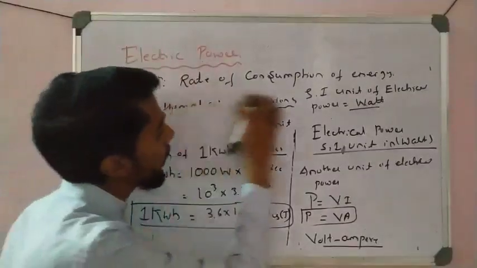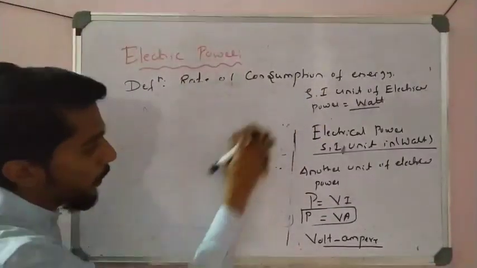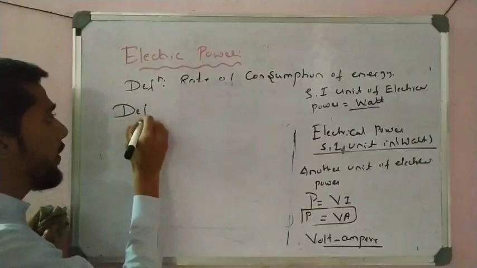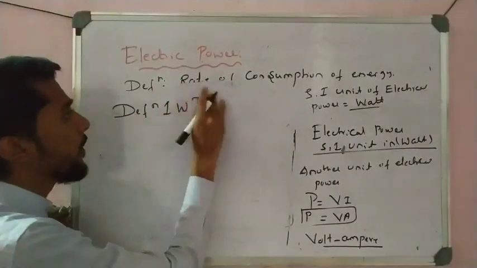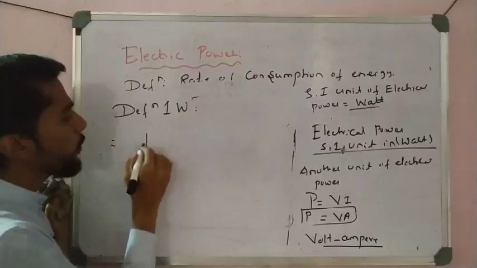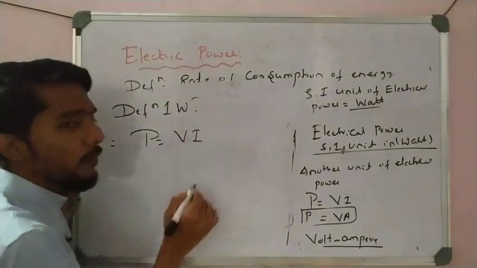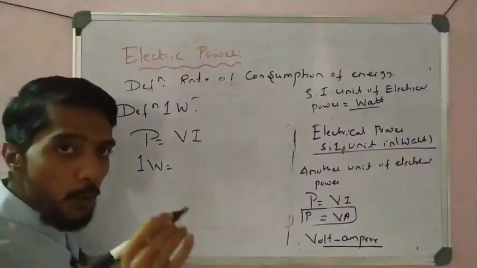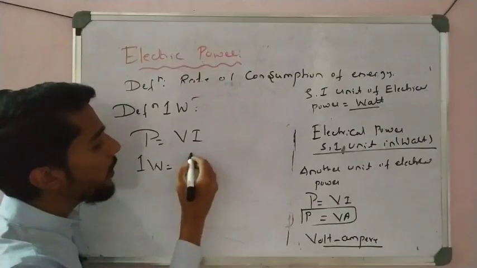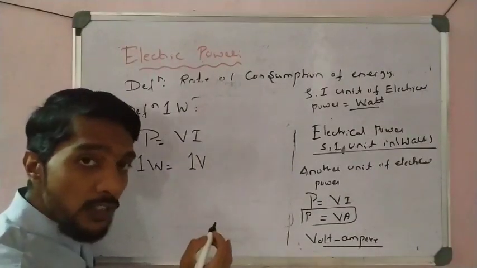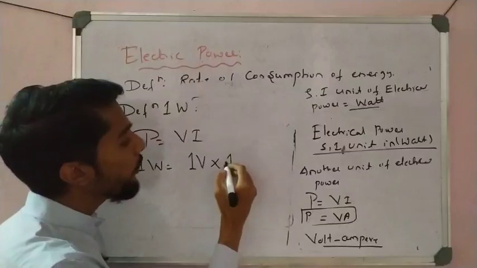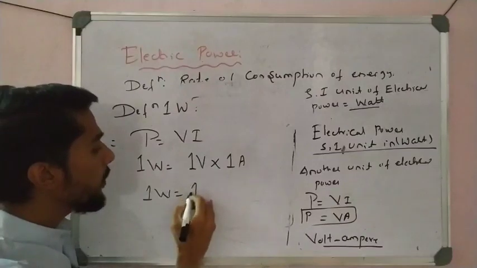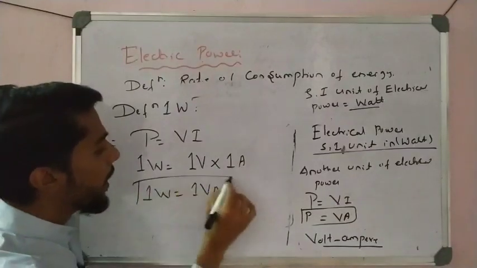Okay, volt ampere. So this is a point you have to remember, students. Maybe they ask what is meant by, define 1 watt. So simple, when we use the power expression P is equal to VI, the power is said to be 1 watt when there is 1 volt of potential difference and 1 ampere of current flowing in the circuit. That is, 1 watt is equal to 1 volt ampere. That is also something you remember.